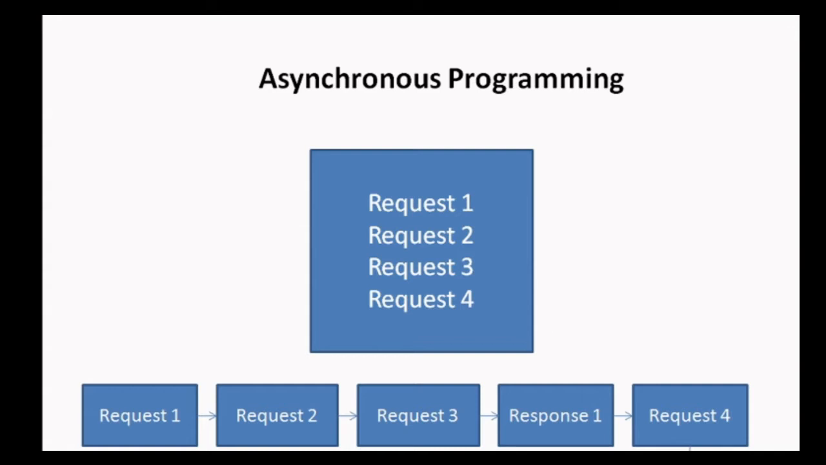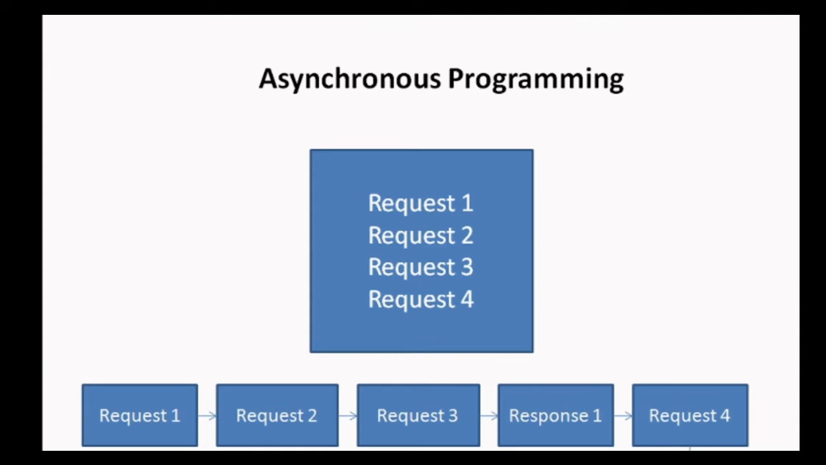Meanwhile, we get the result of request 1. So here we are getting response 1. After that, we'll start with the execution of request 4. We are getting the responses of our executing requests: here response 3, response 4 and response 2. So this is the basic concept of synchronous and asynchronous programming.